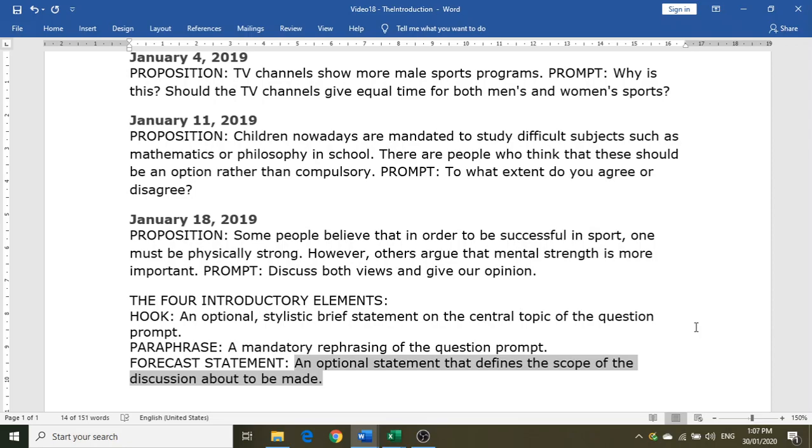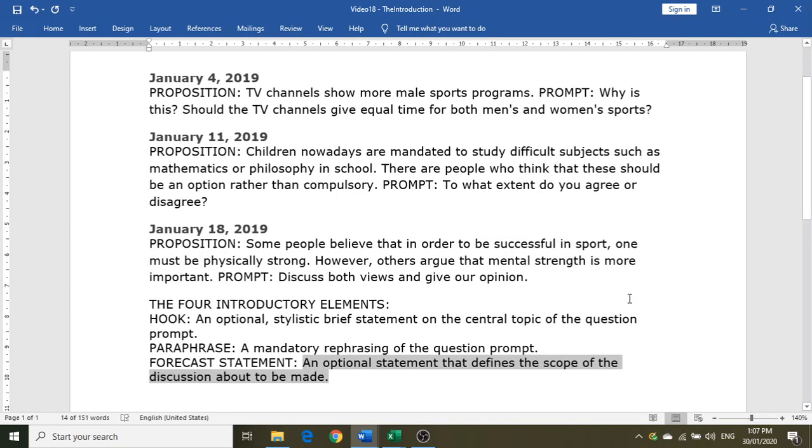It is in the forecast statement where you just inform the reader of what you plan to do. Like, the writer will attempt to discuss both sides of the issue and will arrive at a logical conclusion to this controversy, something like that. So again, that's an optional statement. You can actually do without it if you wanted to, as well as with the three other elements.